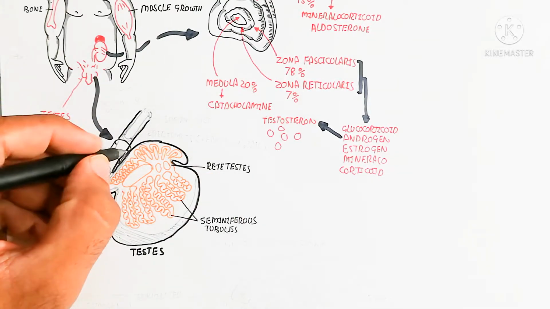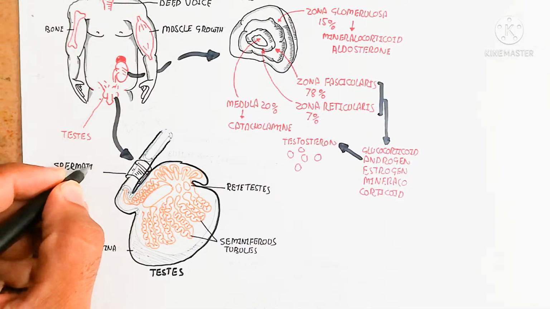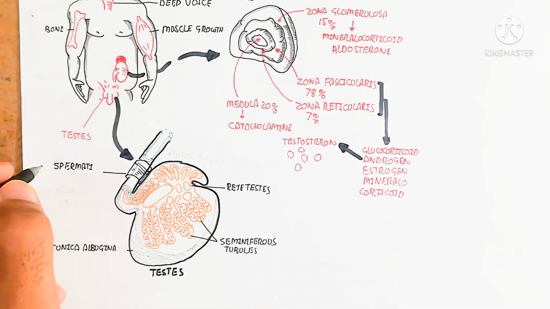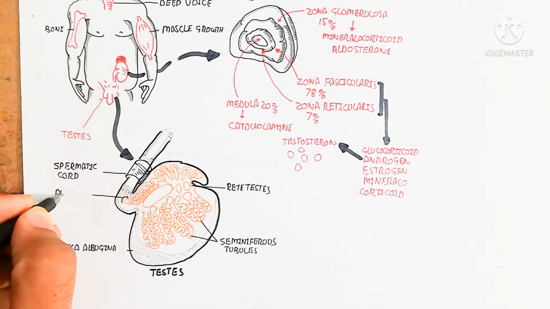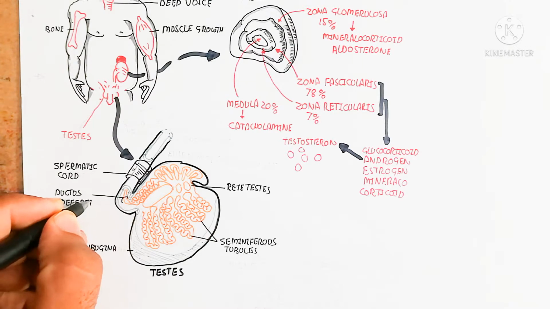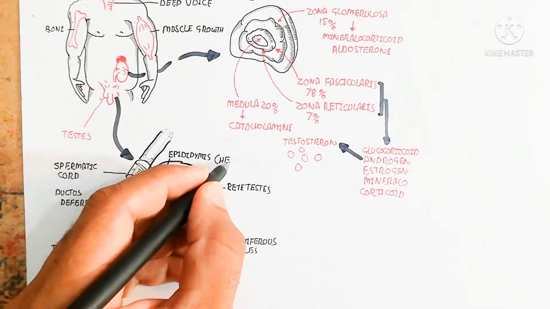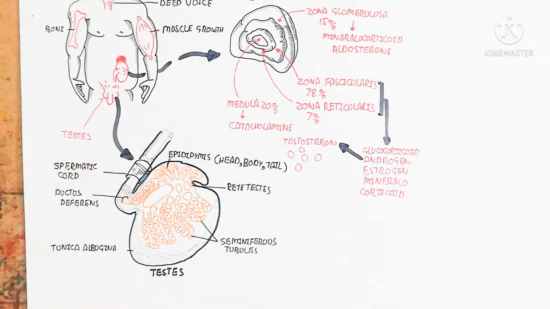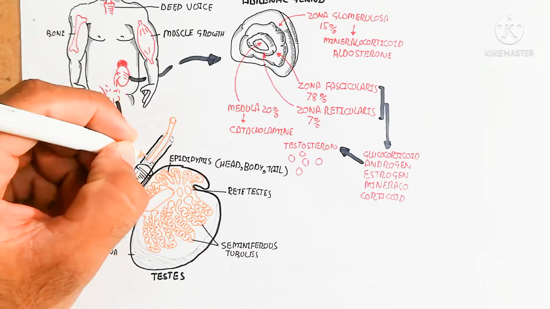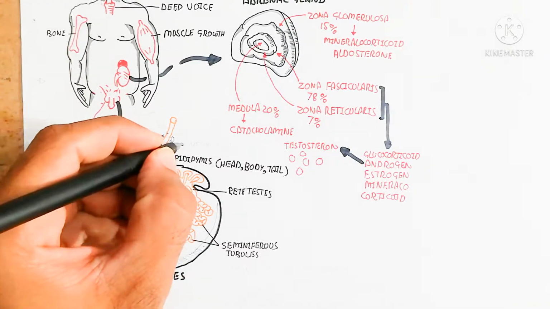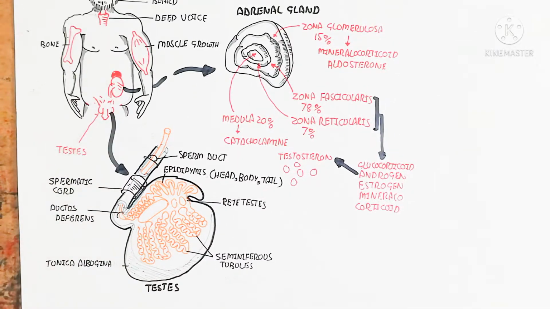Here you can see the spermatic cord, which is the upper layer of the sperm duct. Inside is the ductus deferens, while the outer layer is known as the sperm duct, which is used for ejaculation. During ejaculation, the sperm stored in the epididymis, with its head, body and tail, is released during orgasm.